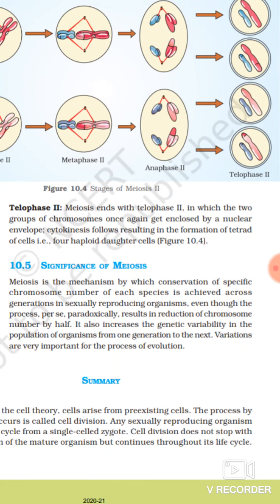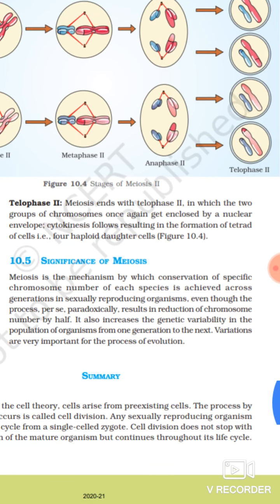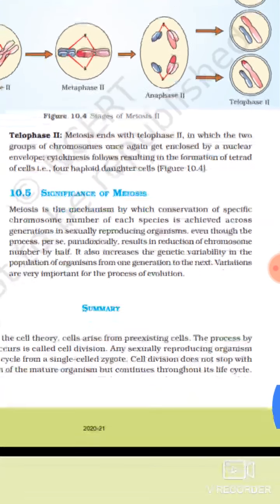Telophase 2. Meiosis 2 ends with telophase 2, in which the two groups of chromosomes once again get enclosed by a nuclear envelope. Cytokinesis follows, resulting in the formation of a tetrad of cells, that is 4 haploid daughter cells.